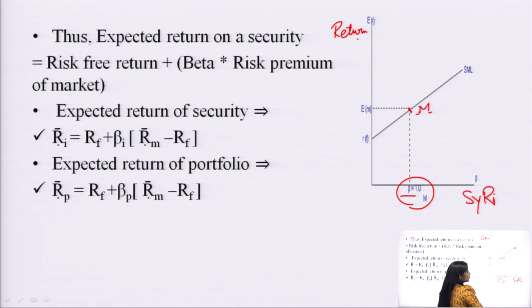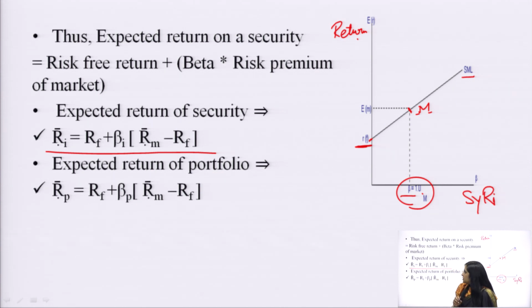It would be equal to 1. So, here beta is equal to 1, and if the investor combines the portfolio with a risk-free security, we join this line, which is called the SML or security market line, and any security would have this relationship whether it is efficient or not.